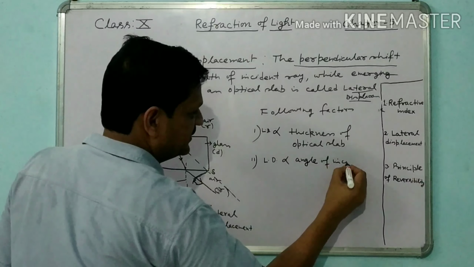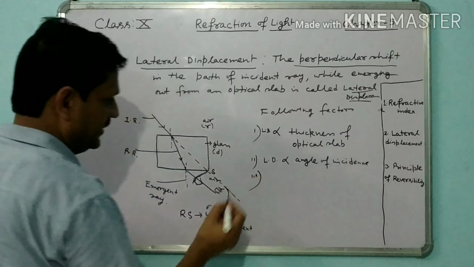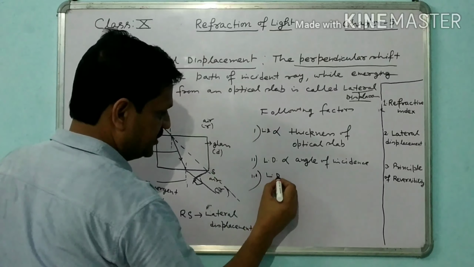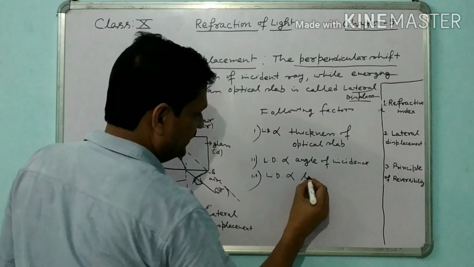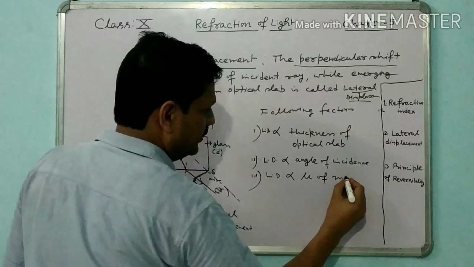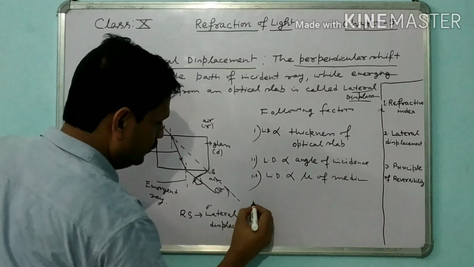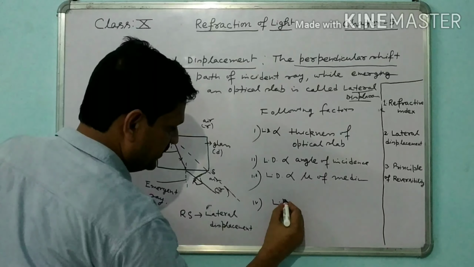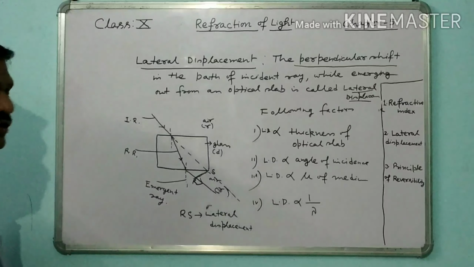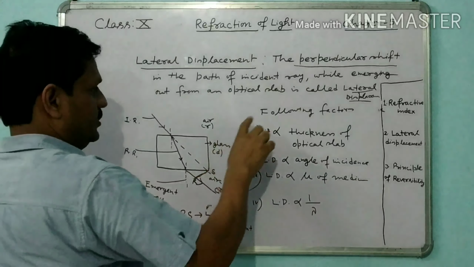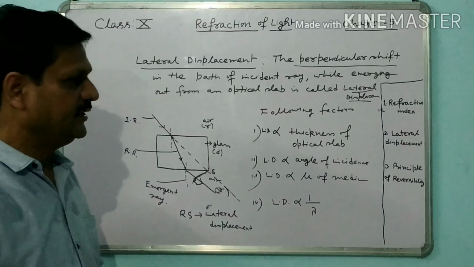Third, lateral displacement is directly proportional to the refractive index of the medium. And fourth, lateral displacement is inversely proportional to the wavelength of light. So these are the four factors on which lateral displacement depends.